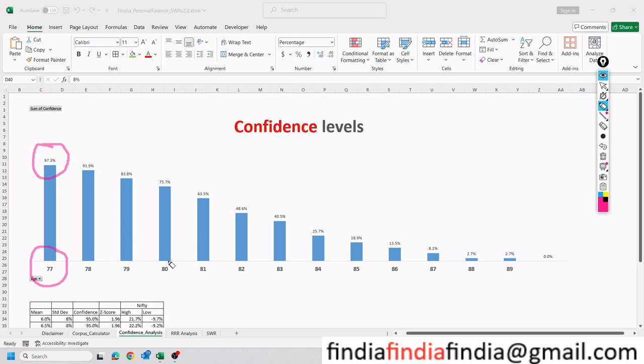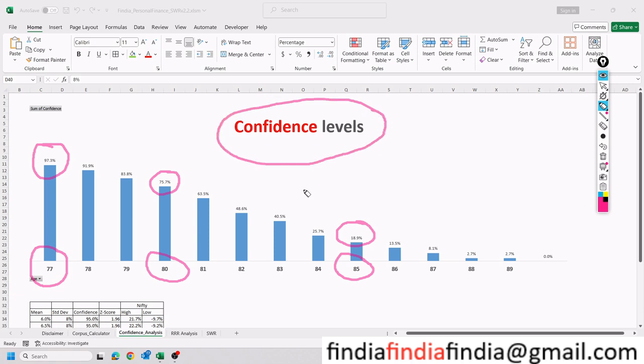It says the corpus is going to last 80 years with 75.7% accuracy. And it says the corpus is going to last 85 years with only 18.9% accuracy. These are all the confidence levels we are mentioning. I hope you know how to read this. Let me clear it once again.